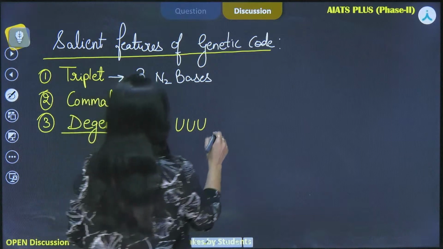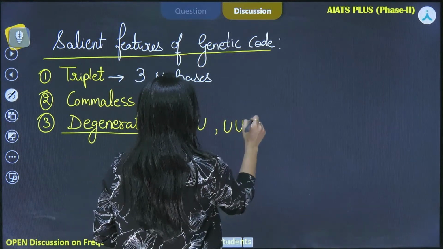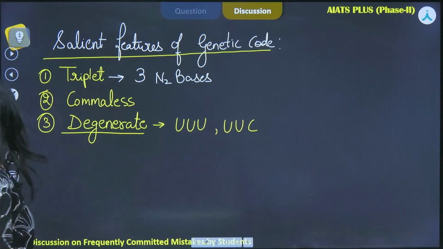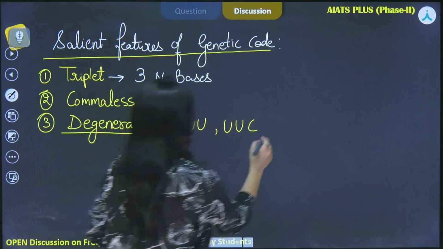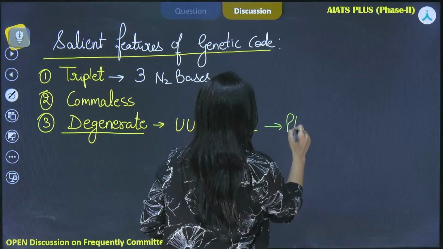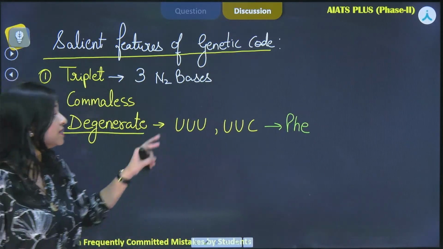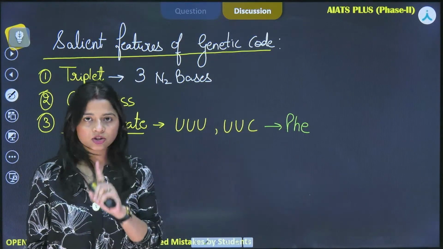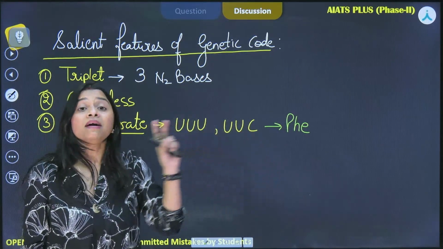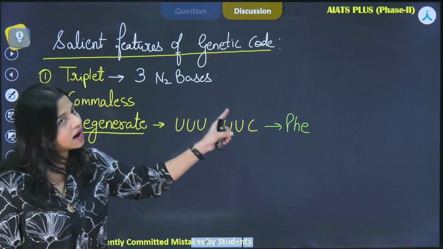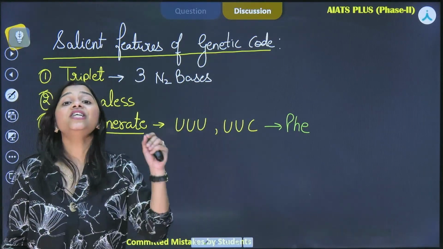I also have the codon UUC. Both of them are coding for phenylalanine. That means the amino acid is just one, that is phenylalanine, but it is being coded by more than one codon, right? This one also and this one also. So this is the degeneracy.